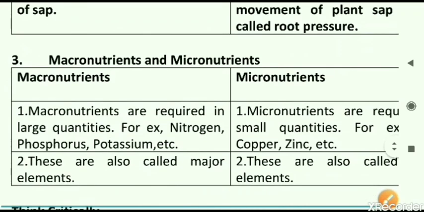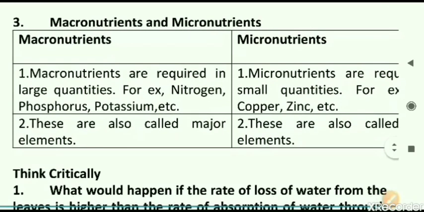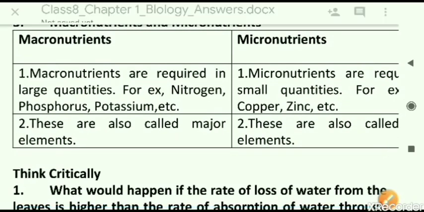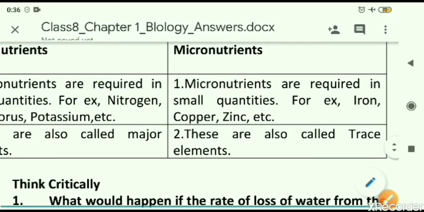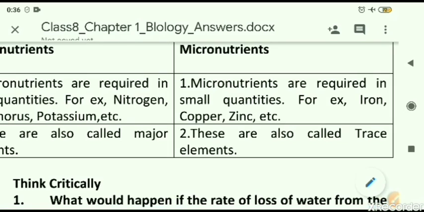Next one now, macro and micronutrients. First one: macronutrients are required in large quantities. Examples are nitrogen, phosphorus, potassium. On the other side, the micronutrients are required in small quantities. For example, iron, copper, and zinc.